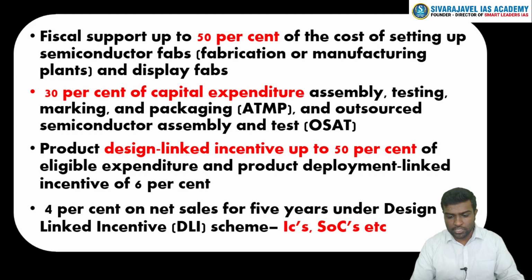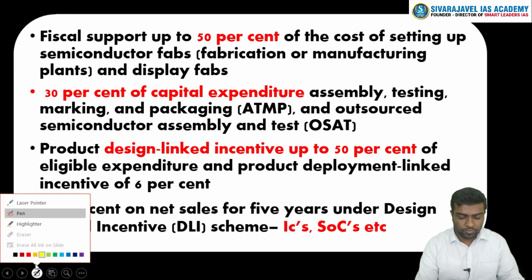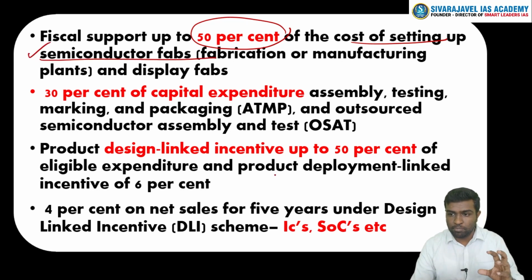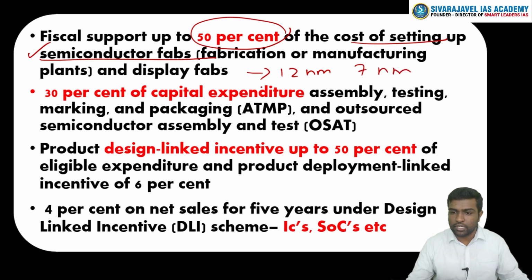So what is this particular scheme about? This particular scheme talks about fiscal support of up to 50% of the cost of setting up semiconductor fabrication plants. Fabrication plants are very, very critical because, for example, you would have heard about the 12 nanometer fabrication, 7 nanometer, 24 nanometer. These are all progresses being made on the fabrication process. Fiscal support, the government will give support up to 50% of the cost of setting up a semiconductor fabrication plant. So this is one key incentive here.